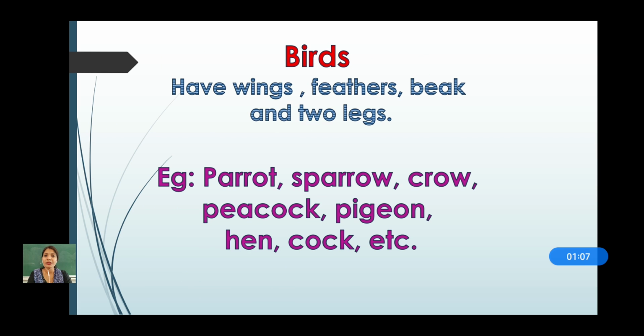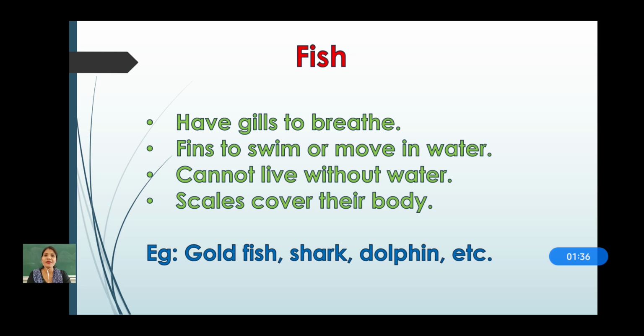Now who are birds? Yes, birds are animals with wings, feathers, beak, and they have 2 legs to move from some small distance. Okay, now examples are parrot, sparrow, crow, peacock, pigeon, hen, cock. You know many other birds also, I know. Okay, now next one was fish.